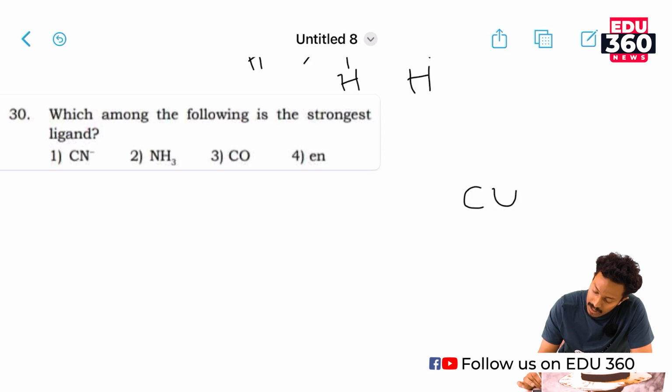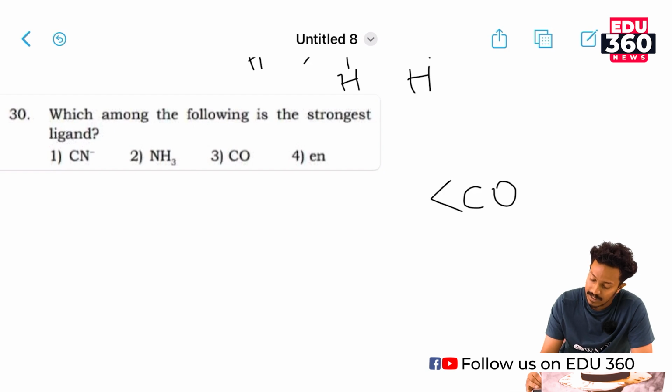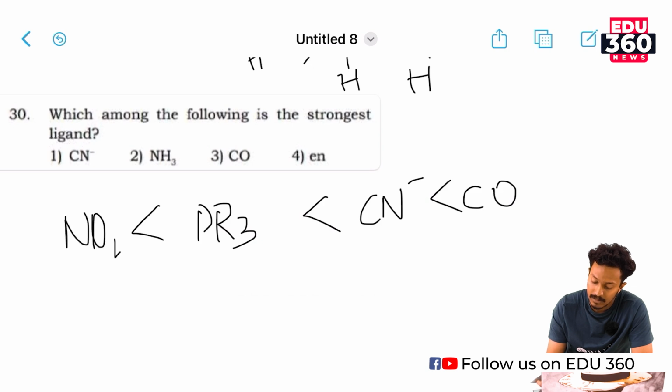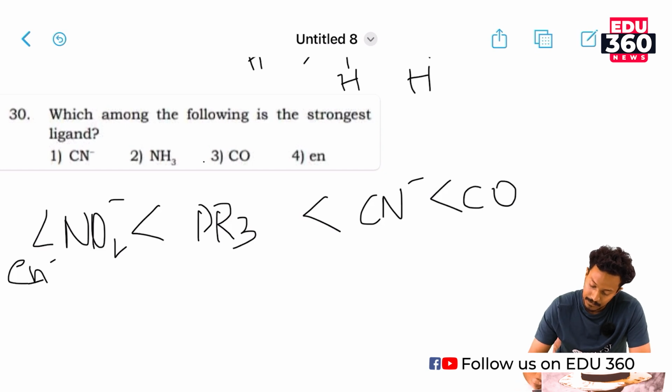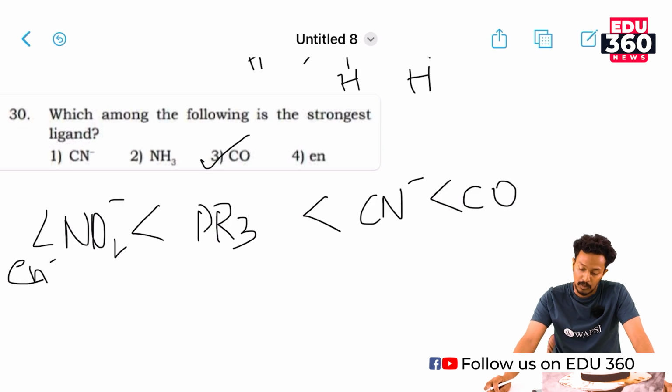Along with that, we have CN minus, the cyanide ion, and weaker than that are triphenyl phosphine or trialkyl phosphine, then nitrite, then en. So the answer to this question is carbon monoxide, the strongest ligand in the spectrochemical series.